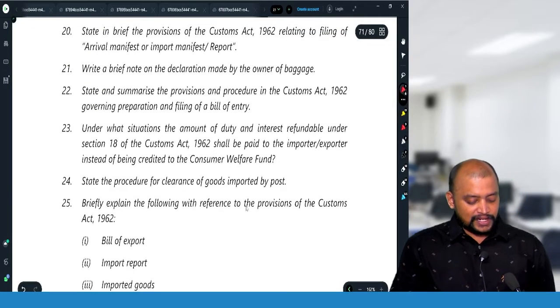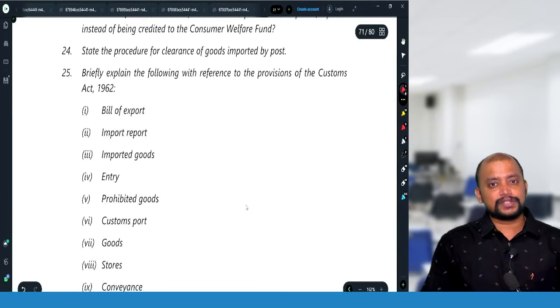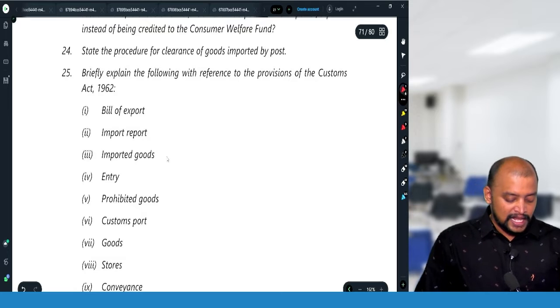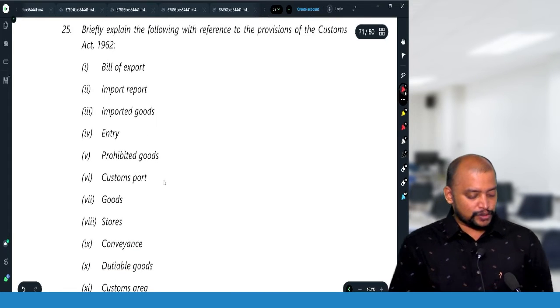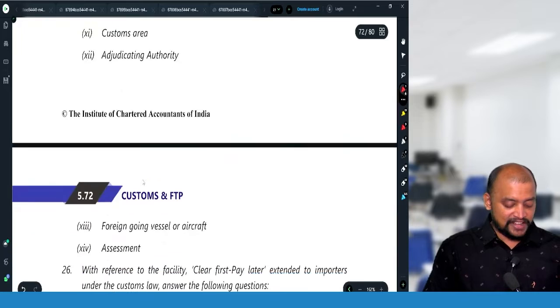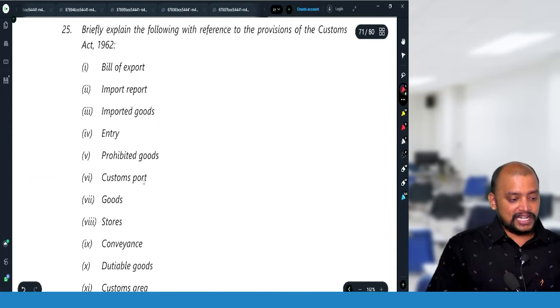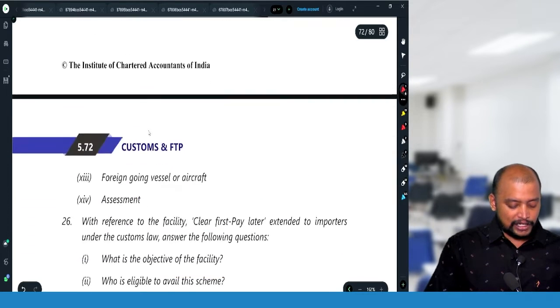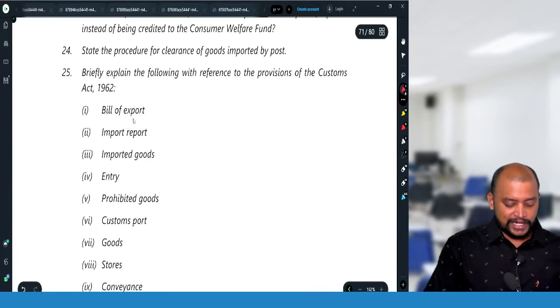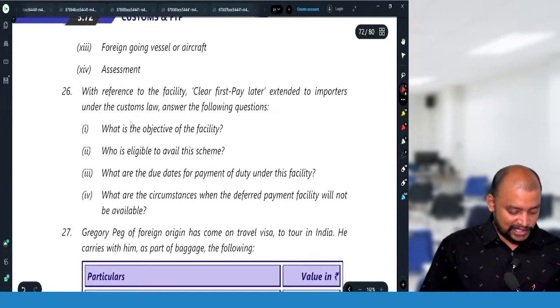State the procedure for clearance of imported goods by post. It's a procedure theory question. Briefly explain the following with reference to provisions of Customs Act. All these are definitions: bill of export, import report, imported goods. So you need to learn these definitions once. Just go through these definitions once.